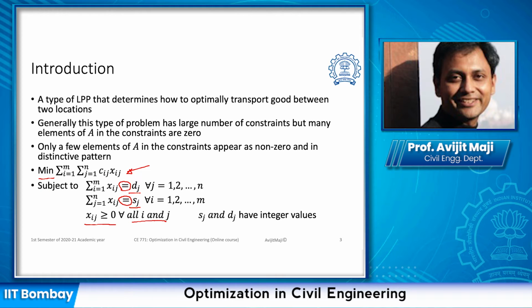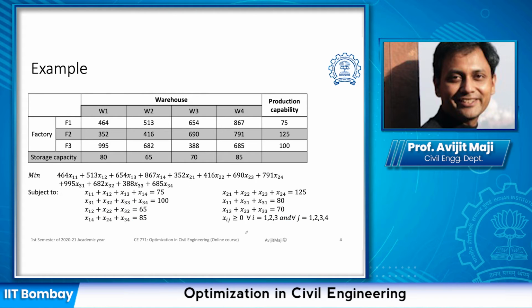So if you recall, in the linear programming problem, in the standard format, it used to be less than or equal to a constant. Here it is going to be equal to, and these constants are always going to be integer values. Let us look into a simple problem which qualifies as a transportation problem.